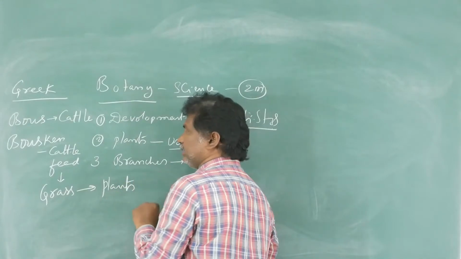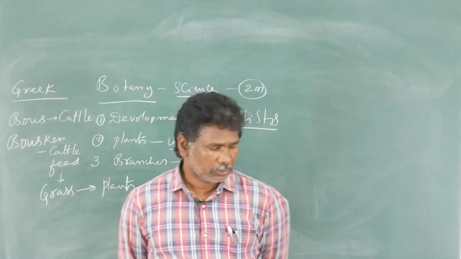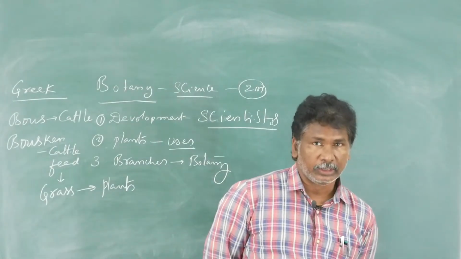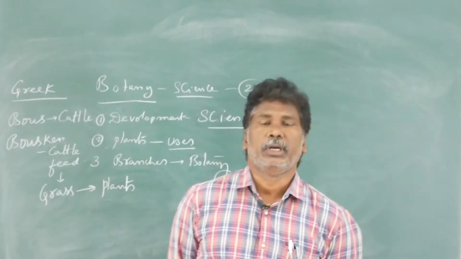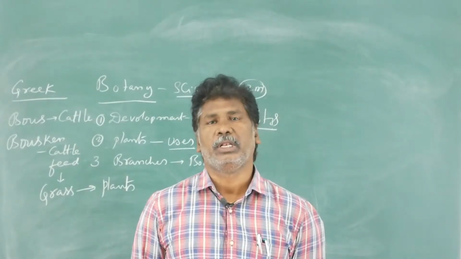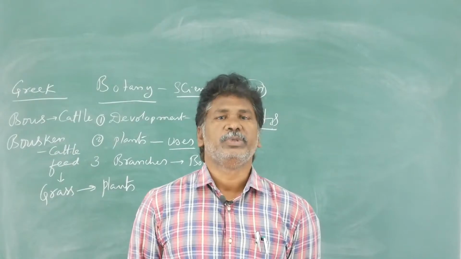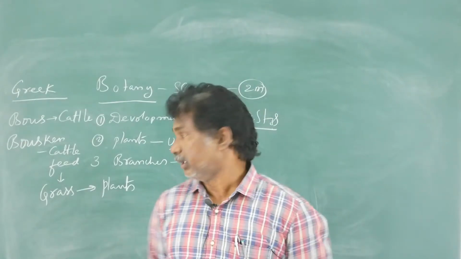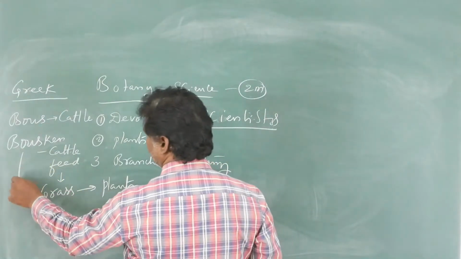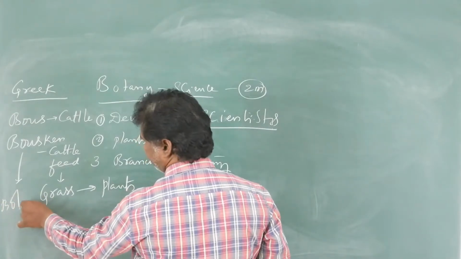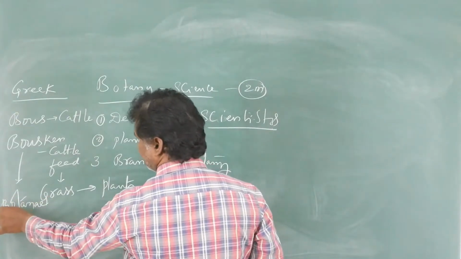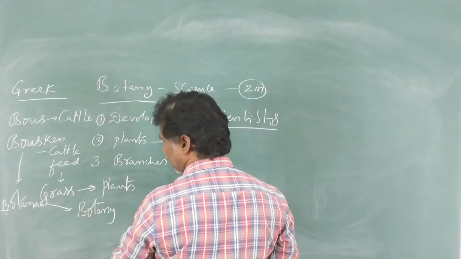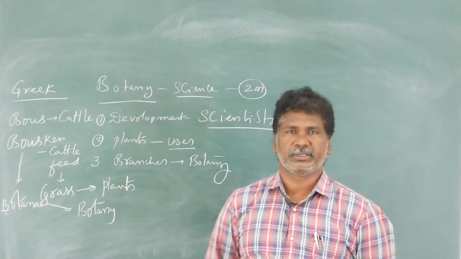So the study of plants is botany. The word is derived from bous, meaning cattle, and boskein, meaning cattle feed, that is, grasses. Afterwards, boskein was modified into botany. In our Telugu, it is Vriksha Shastramu.